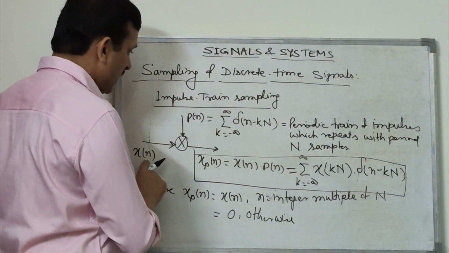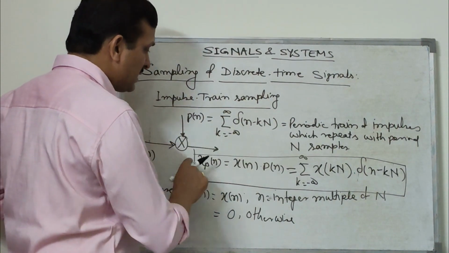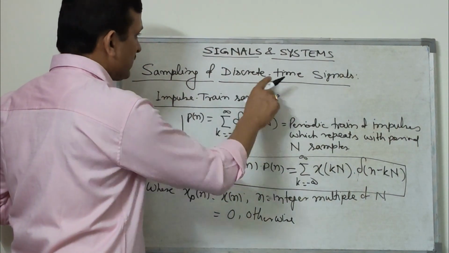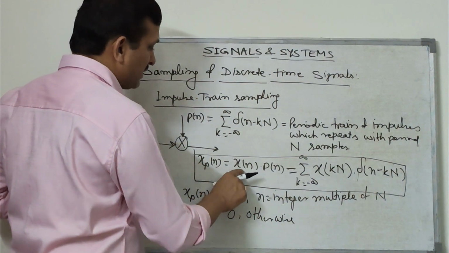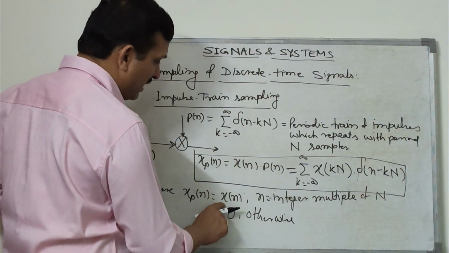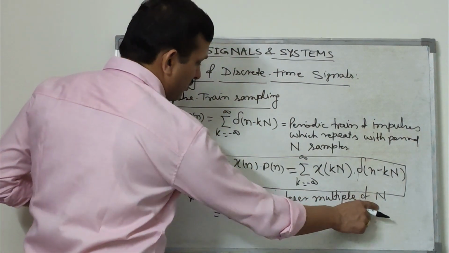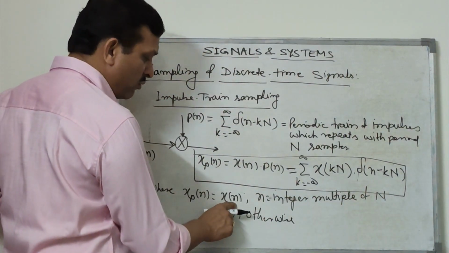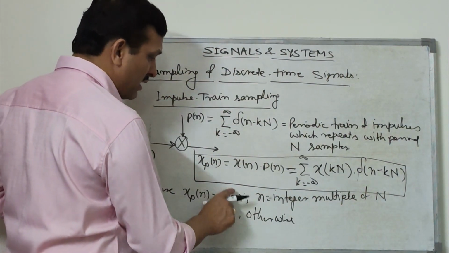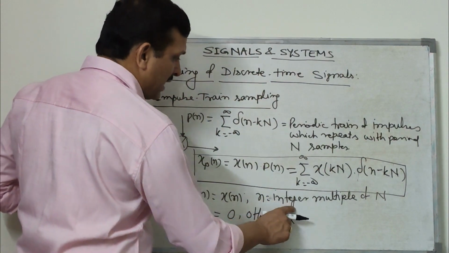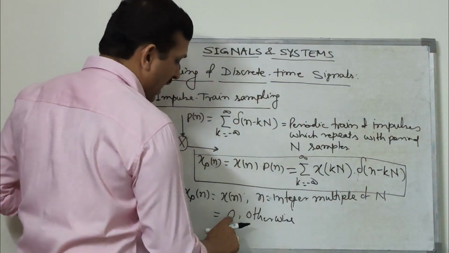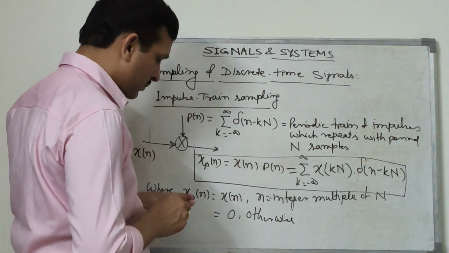When the signal is multiplied with a train of impulses, the output is a discrete time sampled signal, but this signal will be available only at integer multiples of N. All samples of x[n] will not be available. The value of x[n] will be available only when n is an integer multiple of N, and it will be 0 otherwise.